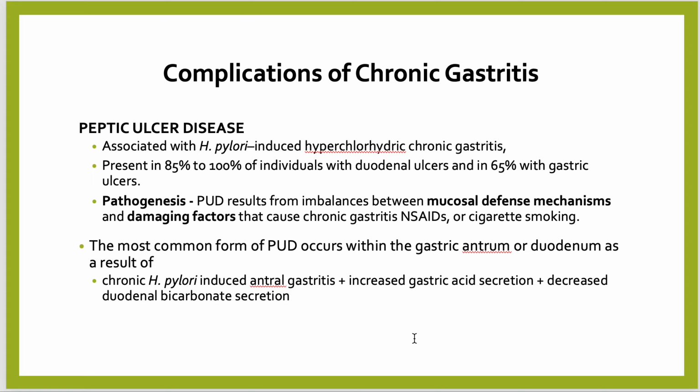The most common form of peptic ulcer disease occurs within the gastric antrum or duodenum as a result of chronic H. pylori induced antral gastritis plus increased gastric acid secretion plus decreased duodenal bicarbonate secretion.